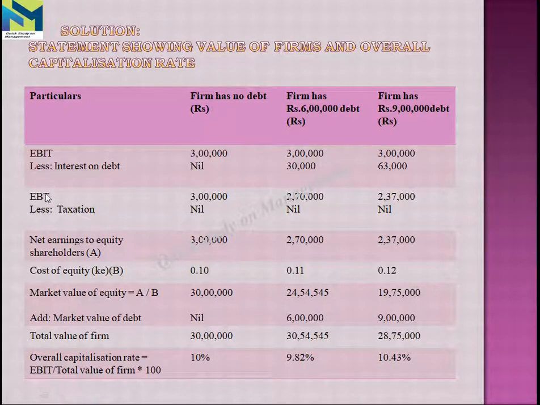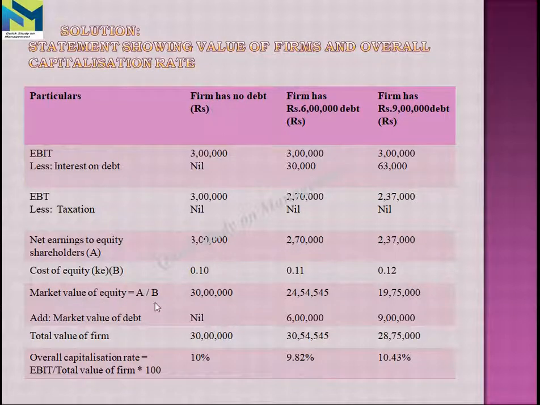After we subtract the interest rate, we get the values 3 lakhs, 2 lakhs 70,000 and 2 lakhs 37,000 as EBT. Then there are no taxes, so our net earnings to equity shareholders remain the same: 3 lakhs, 2 lakhs 70,000 and 2 lakhs 37,000. And we have the cost of equity, which is already given in the problem: 10%, 11% and 12%. Here we represent them as 0.1, 0.11, 0.12.